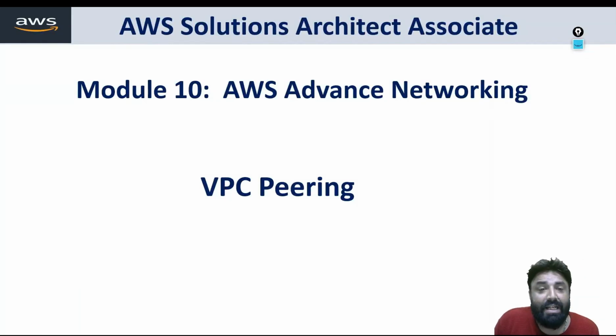Welcome to the next video of module 10, which is AWS Advanced Networking. Today we are going to discuss a very important topic, that is VPC peering. What is VPC peering? VPC peering is when we are connecting two VPCs or more than two VPCs, and the private connectivity of those VPCs is called VPC peering.